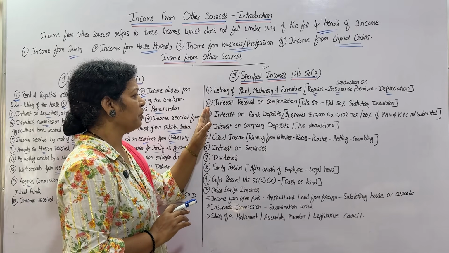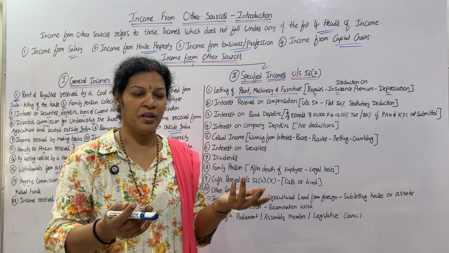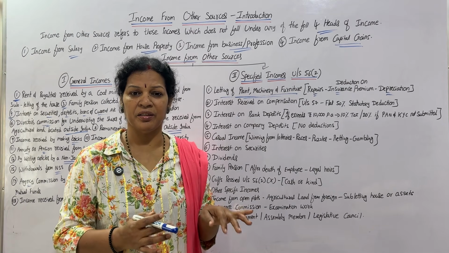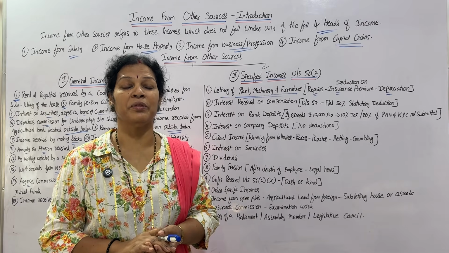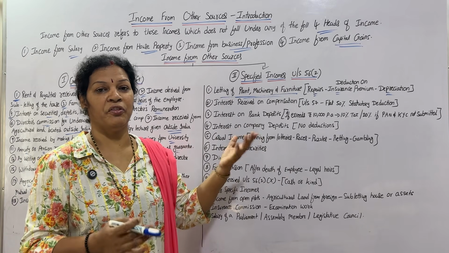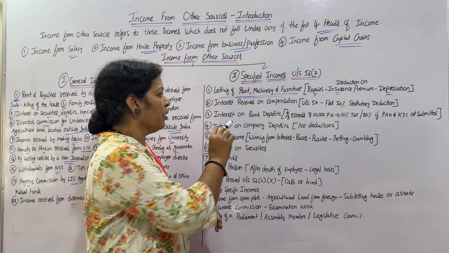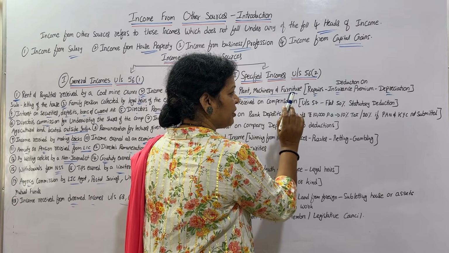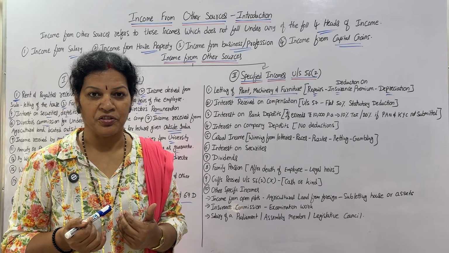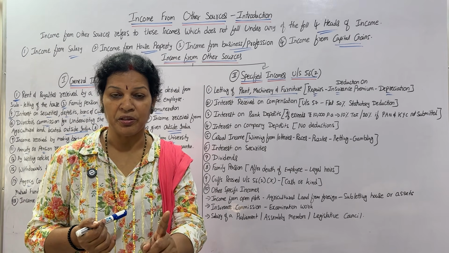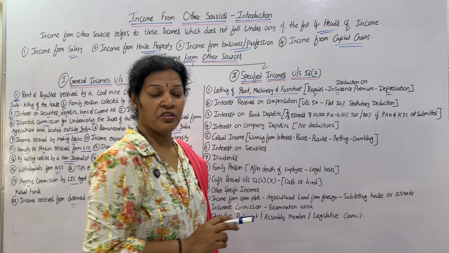Okay. Next, second one, interest received on compensation. Something happened, or they are delaying and there's not proper payment, so for that they are paying some compensation. If I am receiving any compensation, that is also considered income from other sources. Now here you have to remember, under section 57, a flat 50% statutory deduction is there. I got a compensation, that is considered income from other sources, but 50% deduction is there under section 57.